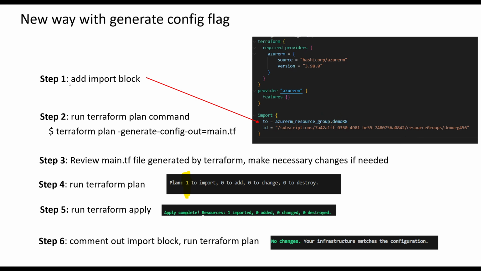Okay, let's recap. We added an import block, then we ran a Terraform plan with the generate config flag. Then we reviewed that generated file and made necessary changes if needed, right? Then we did Terraform plan. The plan should say one to import and everything else should be 0. We did a Terraform apply. Apply should say one imported. Then we commented out the import block. Then we ran Terraform plan again. It should say no changes required. Infrastructure matches the configuration.